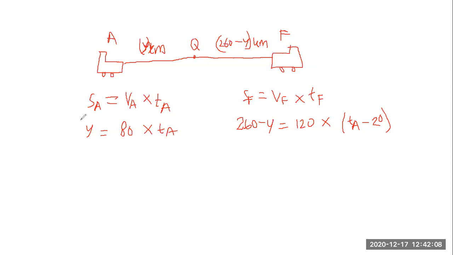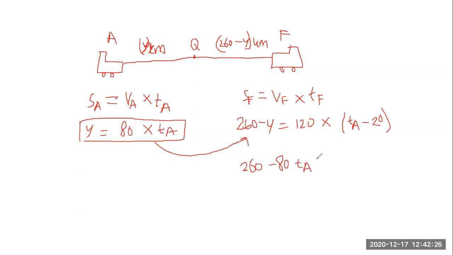Okay, here we have the value of y on the left. We can substitute the value of y to the right equation. So then we have 260 minus 80 TA equals 120 TA. Excuse me.